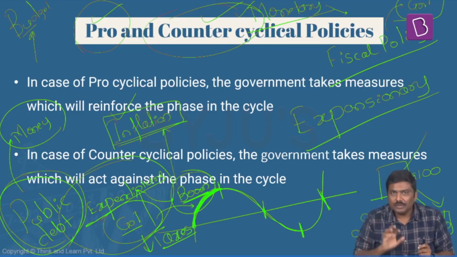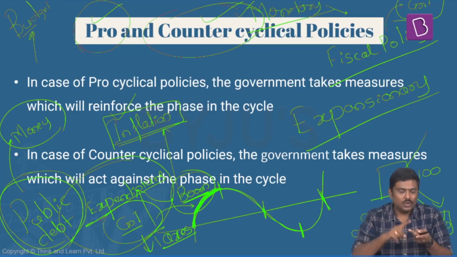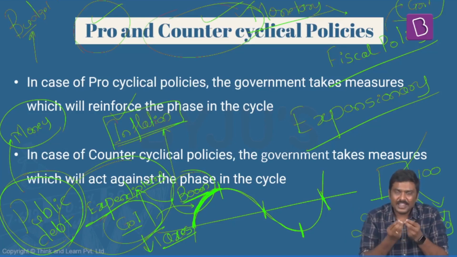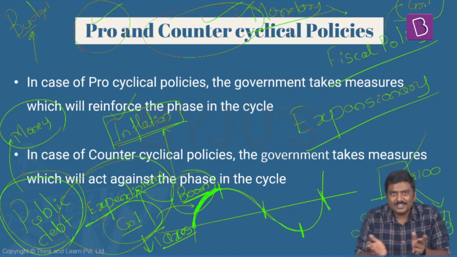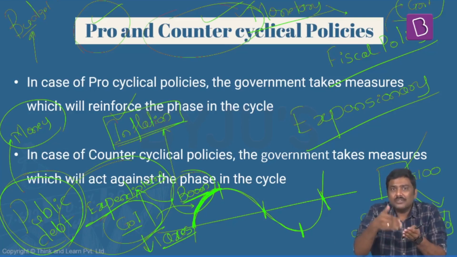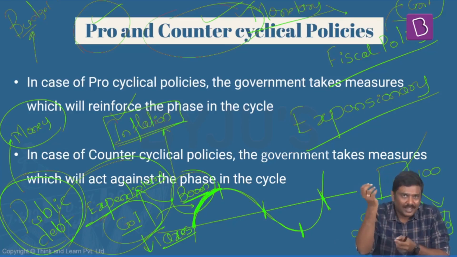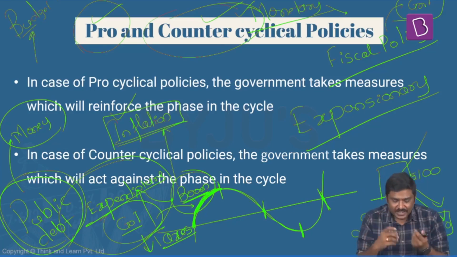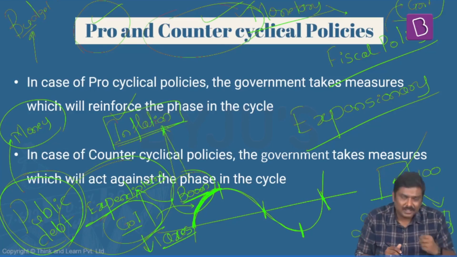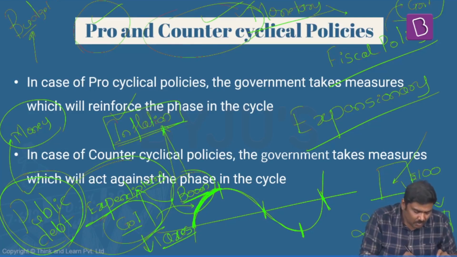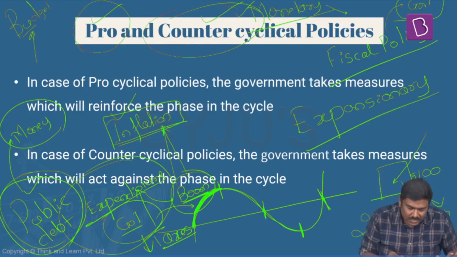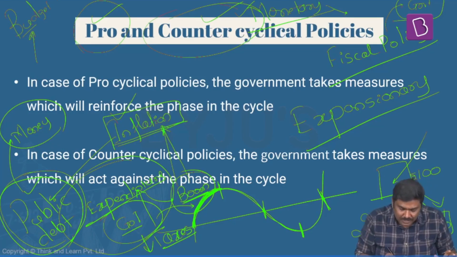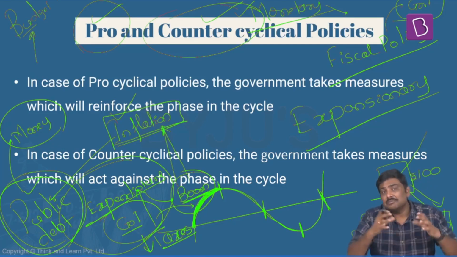So understand this. During boom, when government spends more, one, the inflation is expected to be very high, because government is spending more money, so more money is there in the system. The people will have more money to purchase goods and services, so demand will increase, and price levels will also start increasing. So we can expect a higher inflation rate in the system because of this. And second, we can also expect higher public debt, higher borrowings of the government. So generally these two will happen when government also starts spending more during the boom phase.